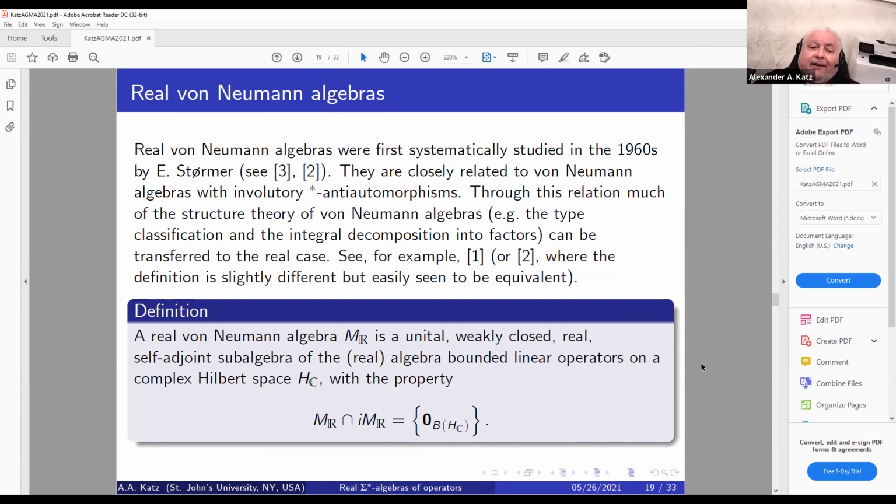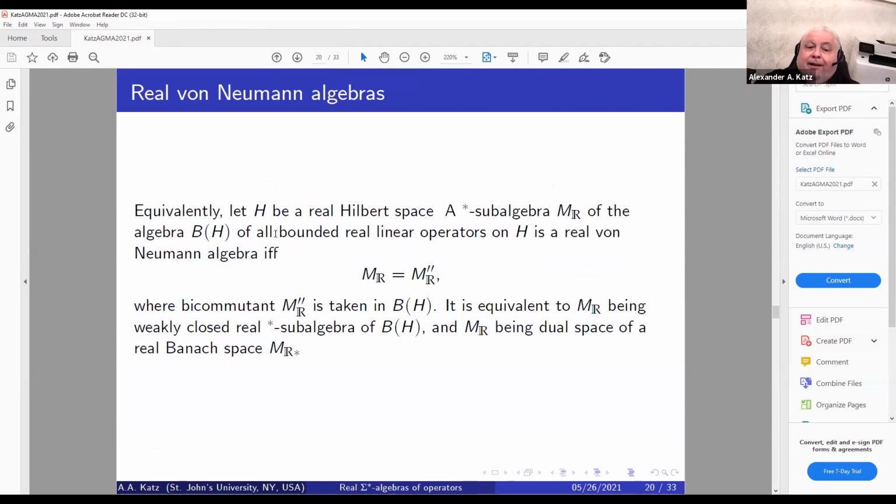So by definition, a real von Neumann algebra is a unital weakly closed real self-adjoint subalgebra of the real algebra of bounded linear operators on a complex Hilbert space with the property that it intersects with its multiple by i only in the zero operator. Equivalently, let H be a real Hilbert space.